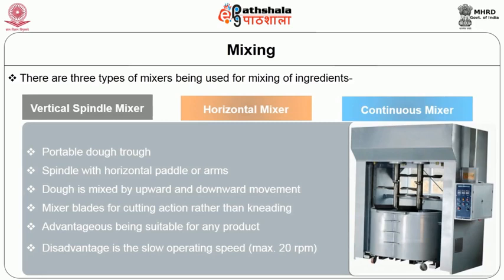It contains a portable dough trough. Here, a spindle with horizontal paddle or arms is there. The dough is mixed by upward and downward movement. The mixer blades are for cutting action rather than kneading. These mixers are advantageous because of suitability for any product. However, the disadvantage lies in the slow operating speed.